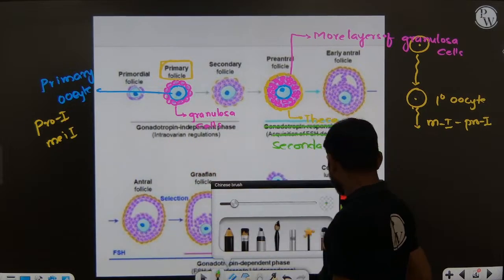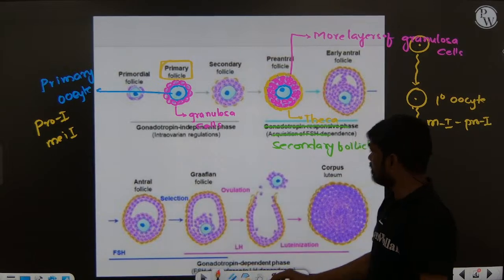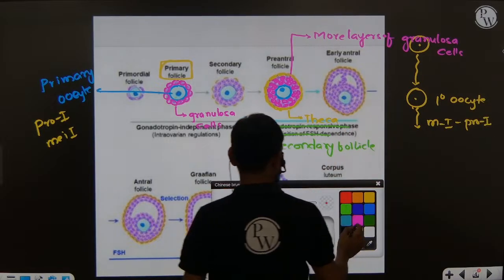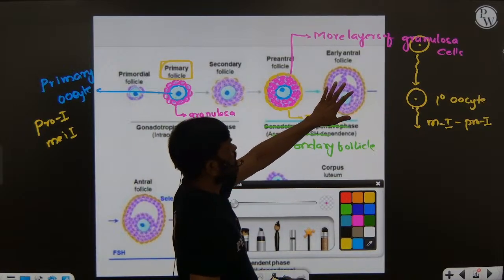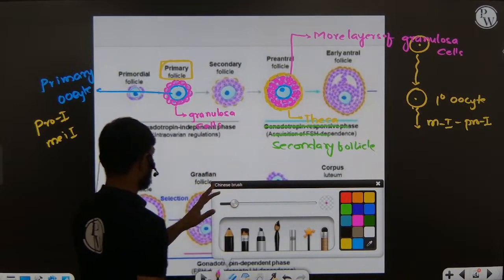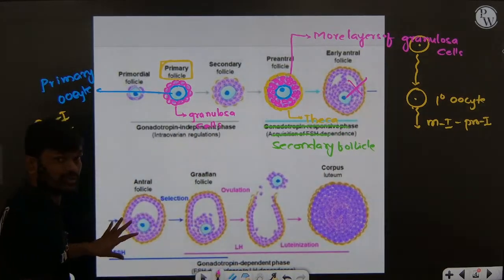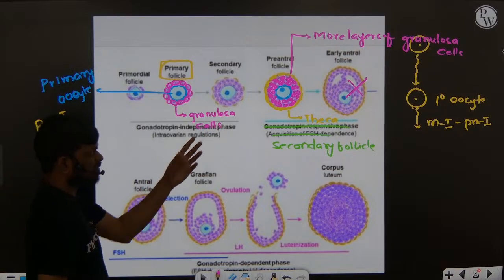Now soon after, this secondary follicle transforms into a tertiary follicle. You can see the secondary follicle, and soon after it will transform into a tertiary follicle. So you can forget about this diagram; I am taking this diagram here. It is very clear compared to that one.